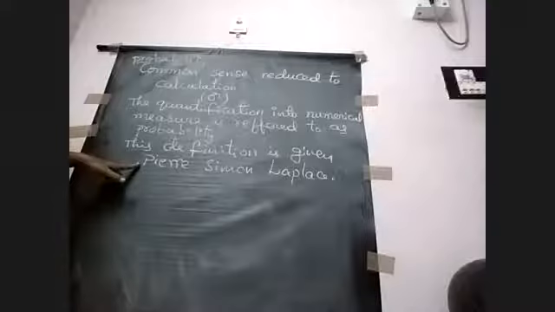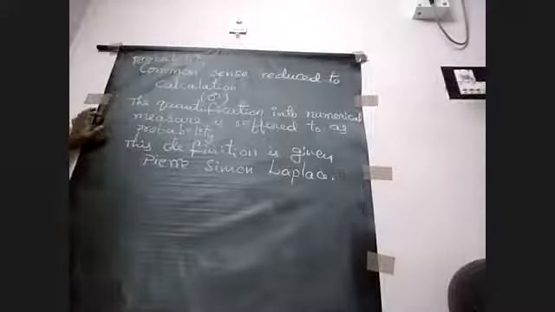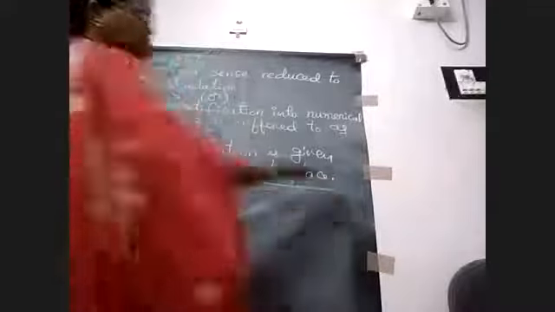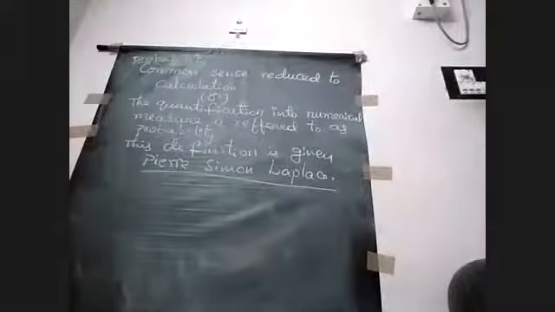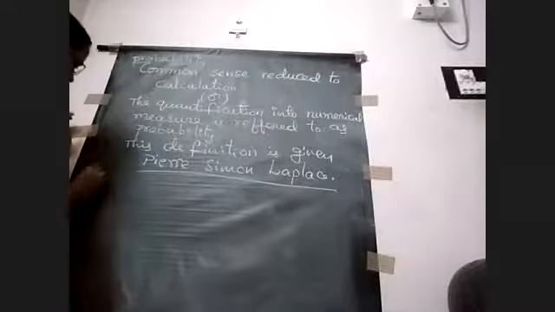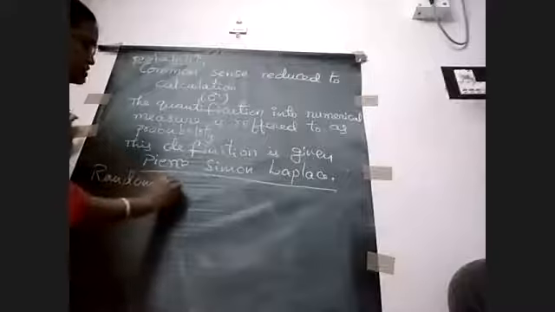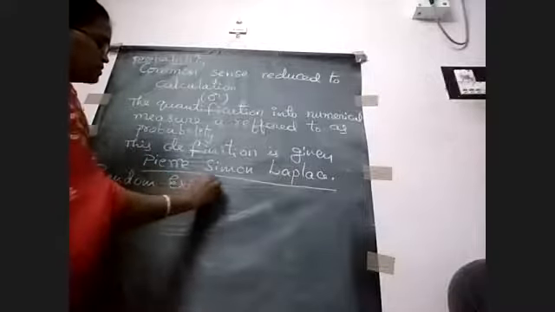He is a scientist as well as mathematician. Okay. So he gave the definition of probability. Pierre Simon Laplace. Okay. So this is the definition of probability. And next, what is random experiment? Can anyone say what is a random experiment?